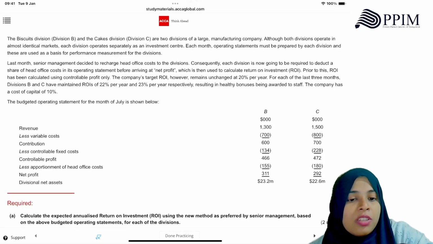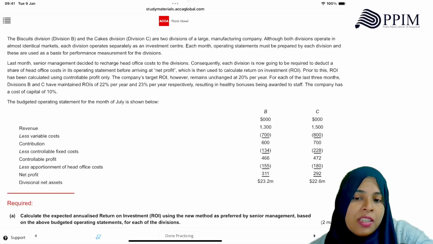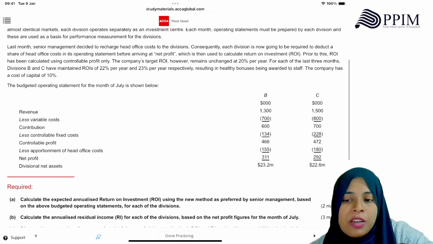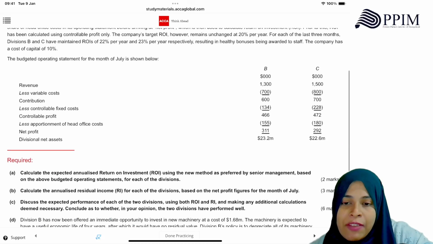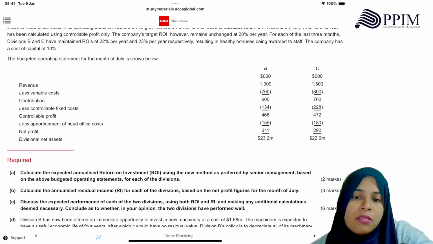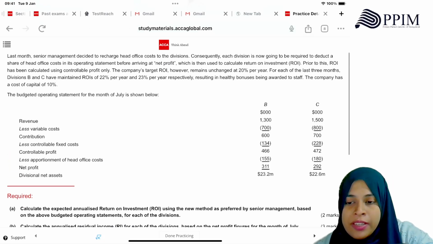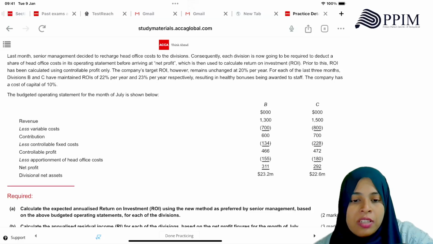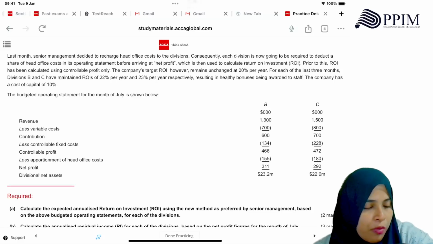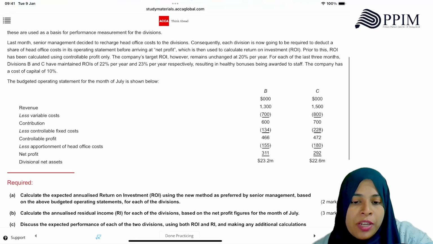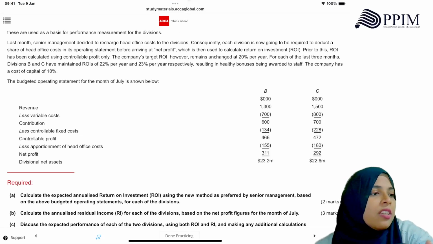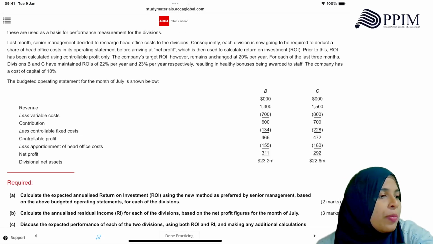For each of the last 3 months, Division B and C have maintained ROIs of 22% per year and 23% per year respectively, resulting in healthy bonuses being awarded to staff. The company has a cost of capital of 10%. So they have given you the operating statements for the 2 divisions for July. Revenue is given, variable cost, contribution, less controllable fixed cost, your controllable profit is given. Less apportioned head office cost. You should not be taking head office cost. They have actually given you the controllable profit, very easy.